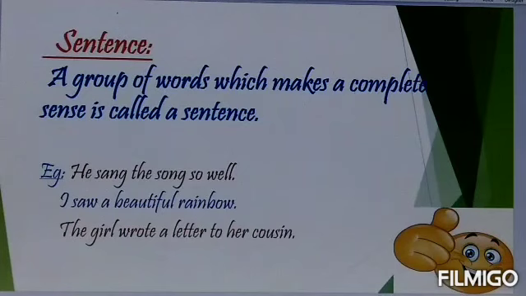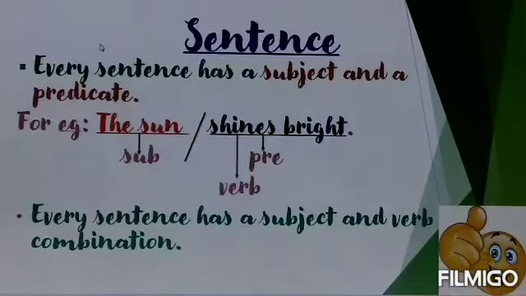Let me give you some examples. For example, he sang the song well. Here, these group of words are making a complete sense, isn't it? So that's why it comes under a sentence. Next example, I saw a beautiful rainbow. And the other one is, the girl wrote a letter to her cousin. These group of words are conveying us the complete sense. So that's why they are sentences. We'll discuss more about a sentence.